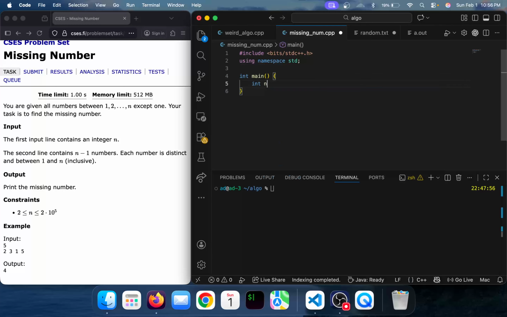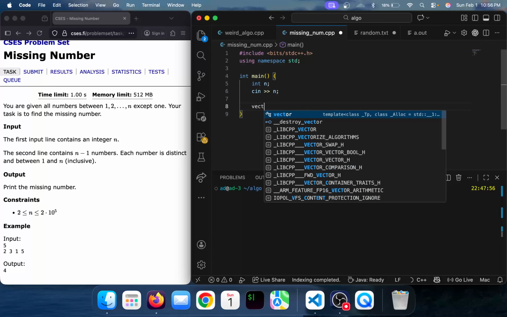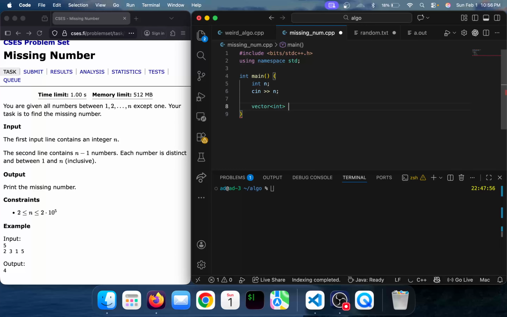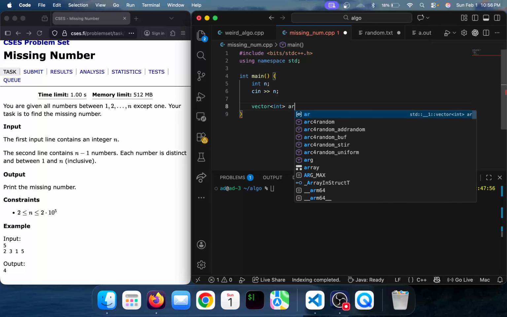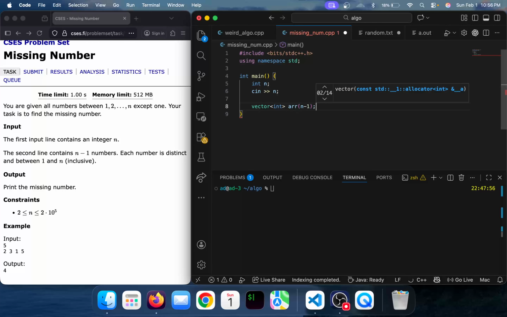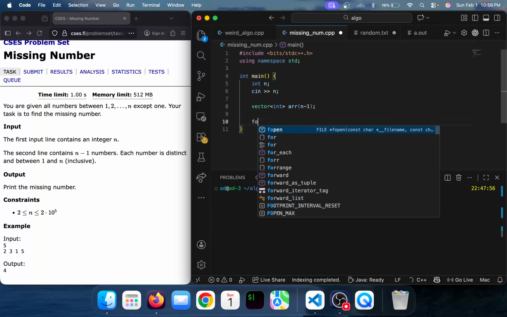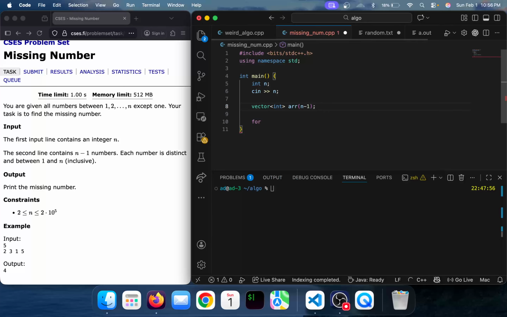Now let's take the first input, n. Now we can create a vector of size 4, so let's create a vector of integers and name it arr. We have created a vector of size 4, and our indices will be 0, 1, 2, and 3.